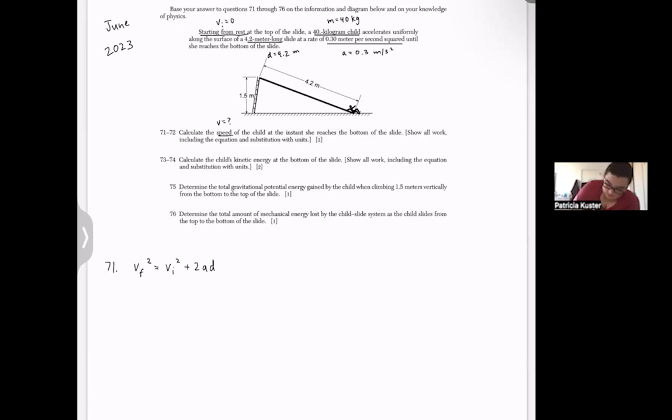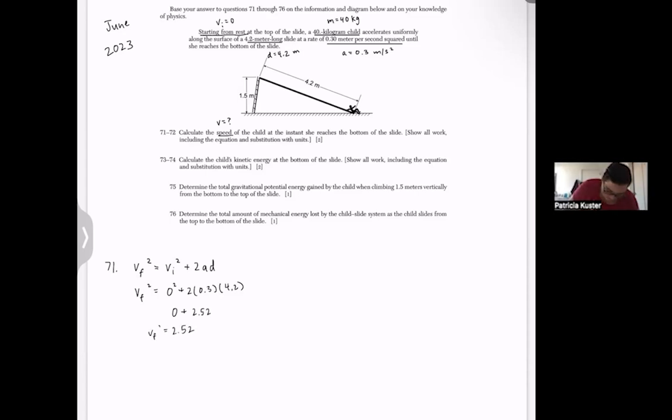So we've got vf squared, that's what we're looking for, is equal to 0 squared plus 2 times 0.3 times 4.2. And because I labeled all the variables, I'm just pulling these in and substituting them into the equation. So in the calculator, 2 times 0.3 times 4.2 is 2.52.